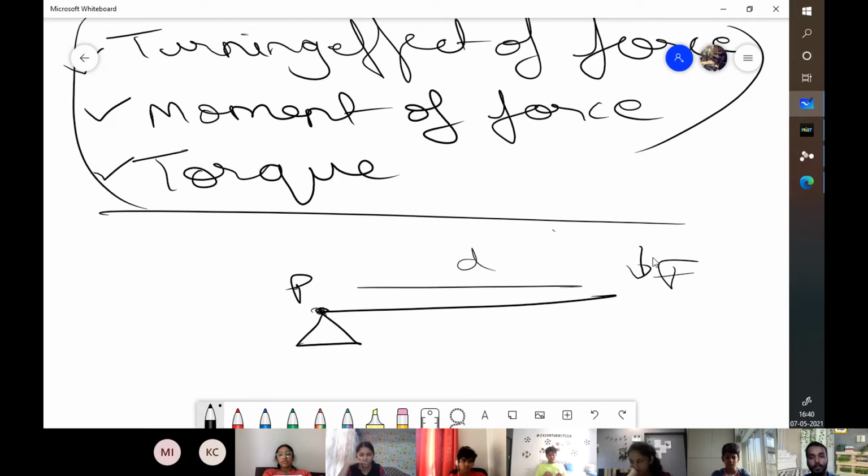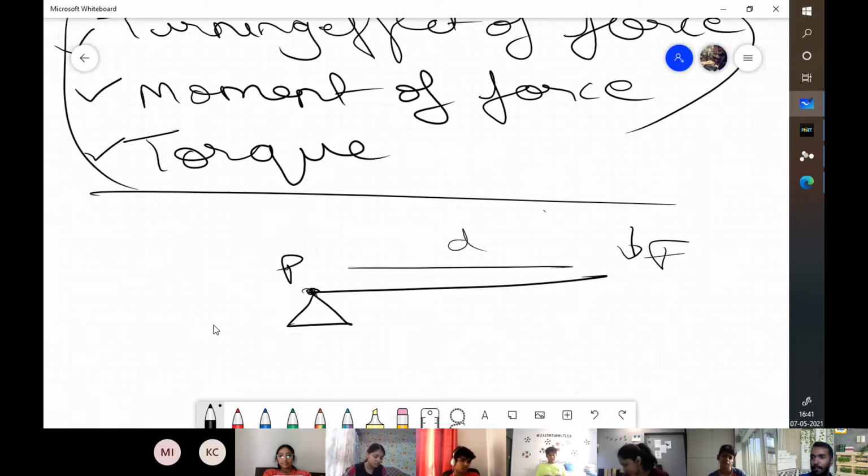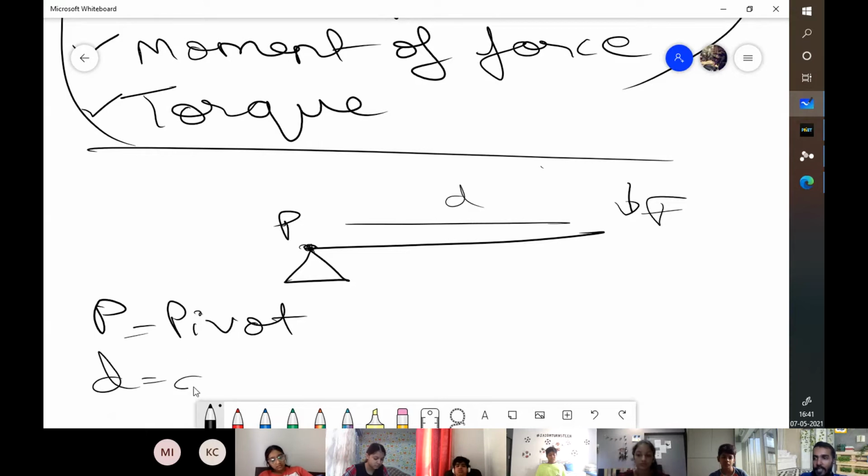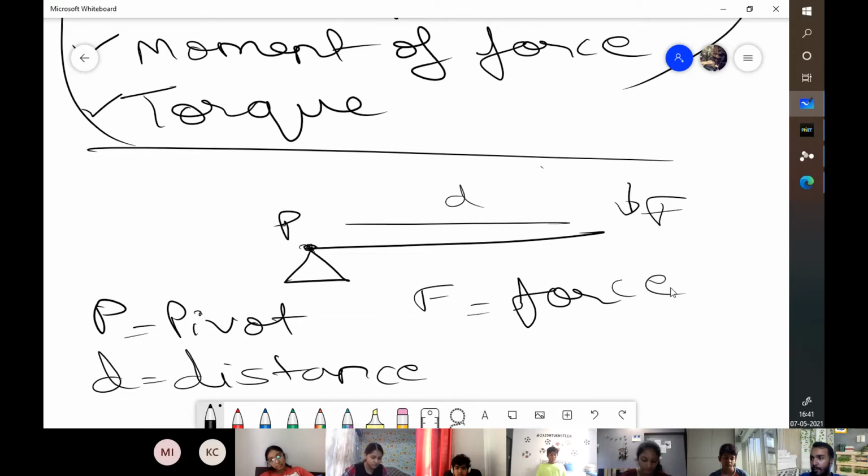So can you write the spelling of pivot? Yeah. So the spelling for pivot, I'll always denote it as P from this point on for this topic. It's called PIVOT. Distance is denoted by D. Force will be denoted by F. And the pivot has no unit, because it's an actual object. Distance can be any unit, centimeter, meter, all of those. And force will always be in newtons.